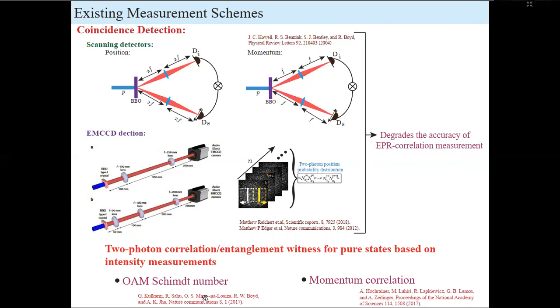And these are the examples of that. And these results do show that the intensity-based measurements are doing a better job in terms of accuracy than the coincidence measurements. And this motivates us to address the problem of EPR correlation in that direction.